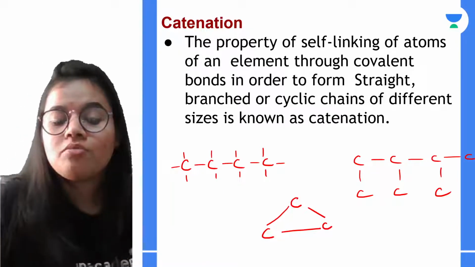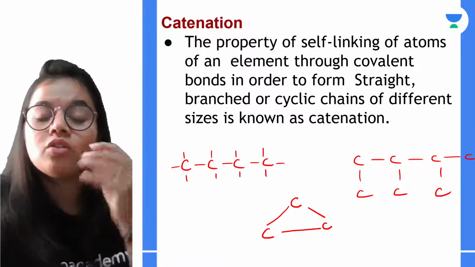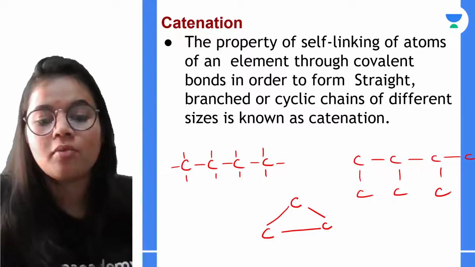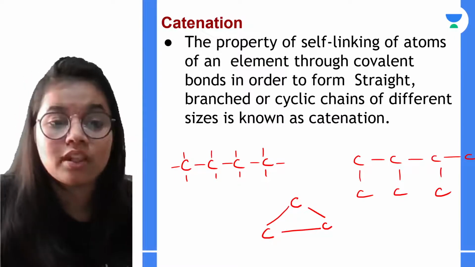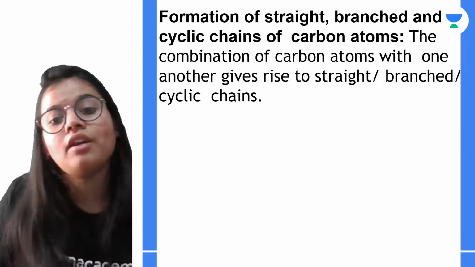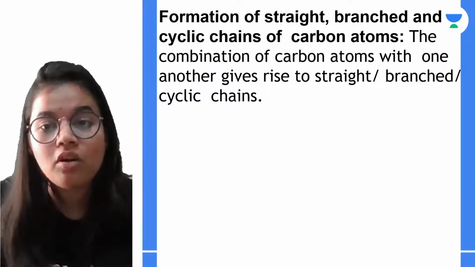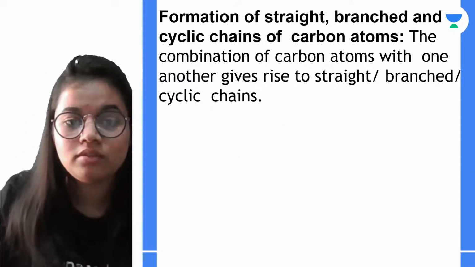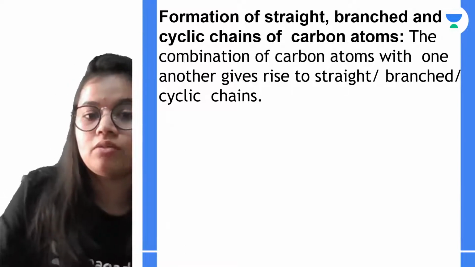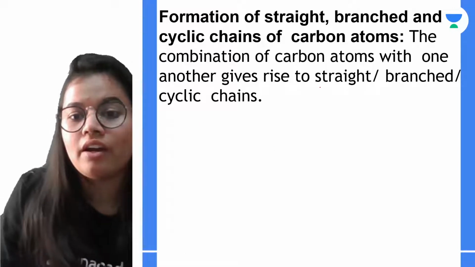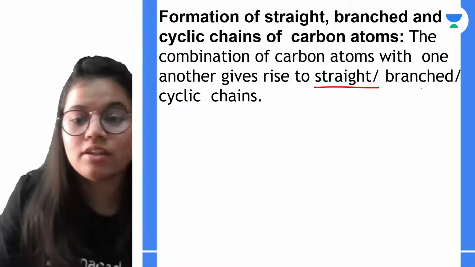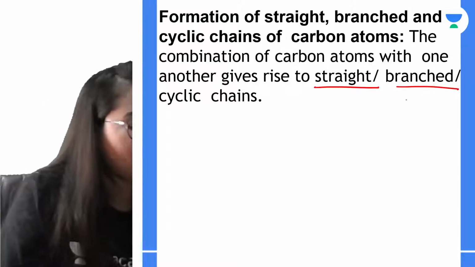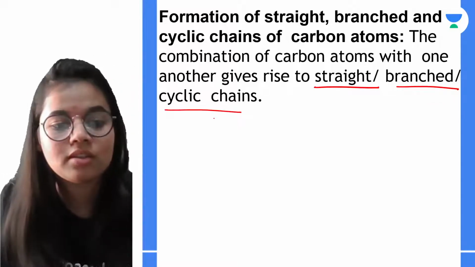Now apart from chains, it also forms the bonding. तो हमारे पास 3 टाइप के बॉन्ड्स होते हैं. कैसे बॉन्ड्स बन रहे हैं? We are having the single bond, we are having the double bond and triple bond. Okay, so I guess we already discussed the chains. We discussed straight chain, we discussed branched chain, and we discussed the cyclic chain.